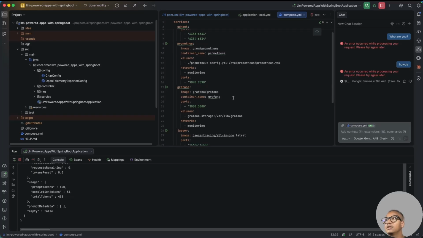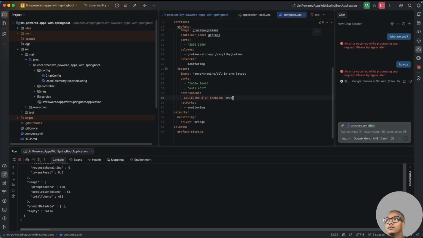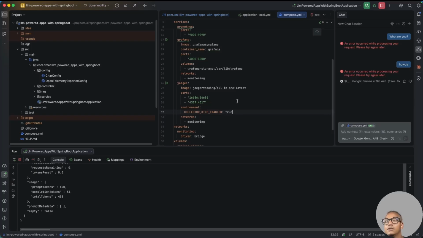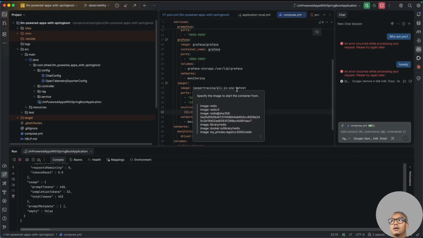Some of these things you might not be aware of. You need a little bit of Docker knowledge, but just follow through. If you want Docker tutorials separately, there are a lot of others. If you want to know Docker, just let me know in the comments so I can find time to make a tutorial for Docker setups.